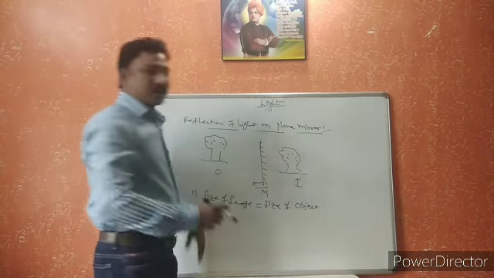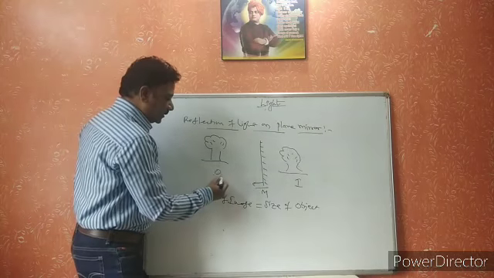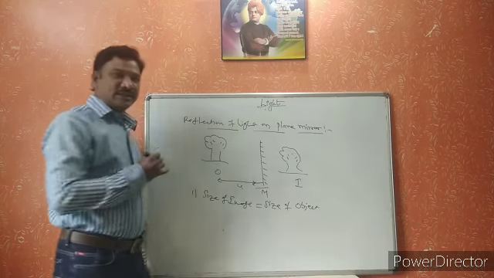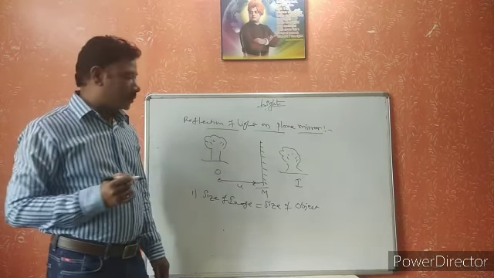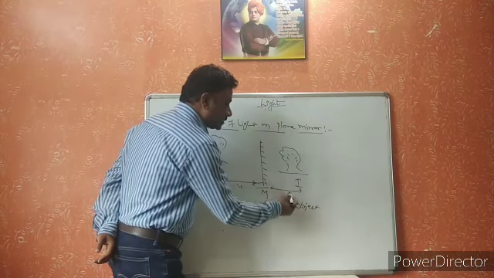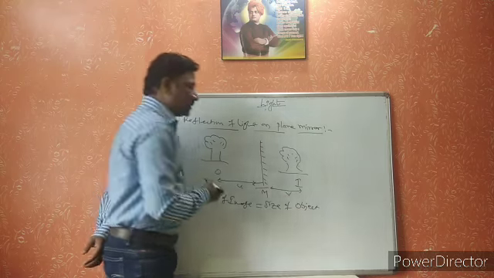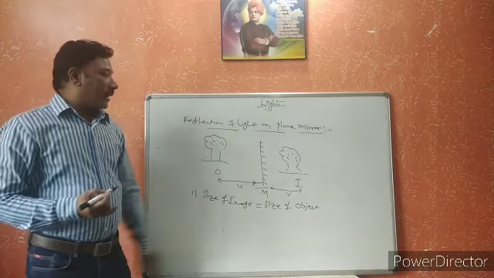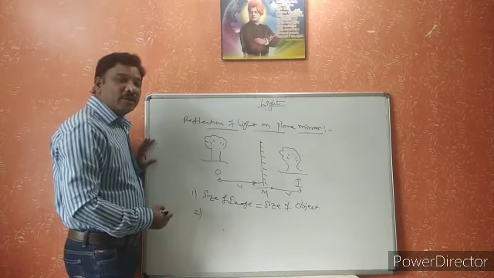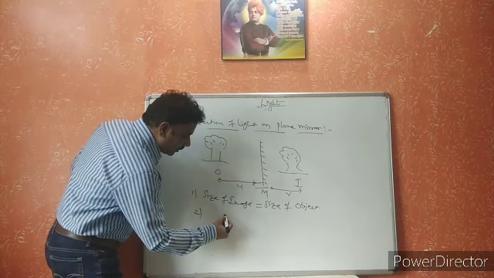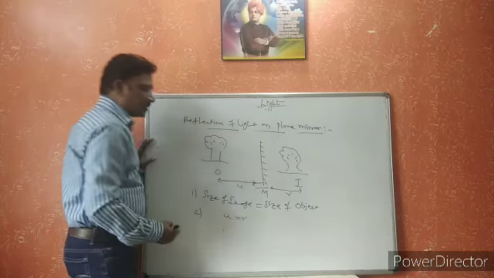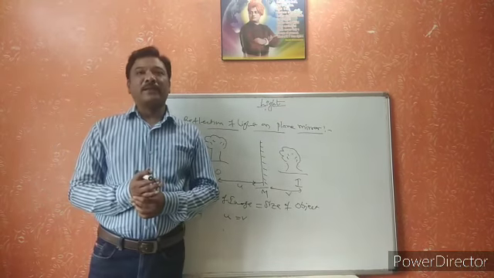Next, the distance from the mirror to the object is called the object distance, which is denoted by the letter U. And the distance from the mirror to the image is called the image distance, which is denoted by the letter V. In the case of plane mirrors, this is the second property of the image formed by the plane mirror: the image distance is equal to the object distance, or the object distance is equal to the image distance.